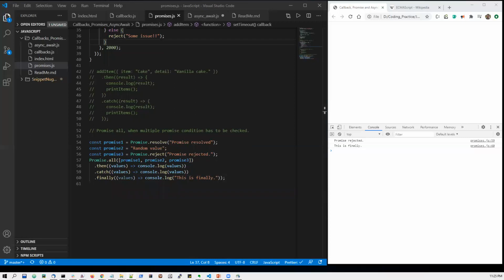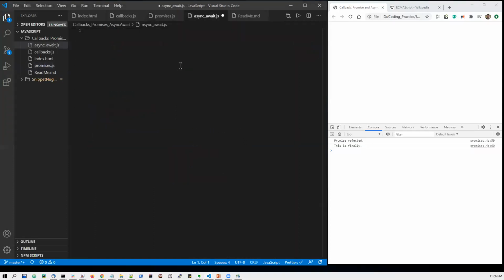Similarly, the responsibility is on the developer to categorize resolve or reject and then handle appropriately in .then and .catch, which everyone has to handle. A simple error could lead to a bug in your code. To answer some of these shortcomings, we have async await.